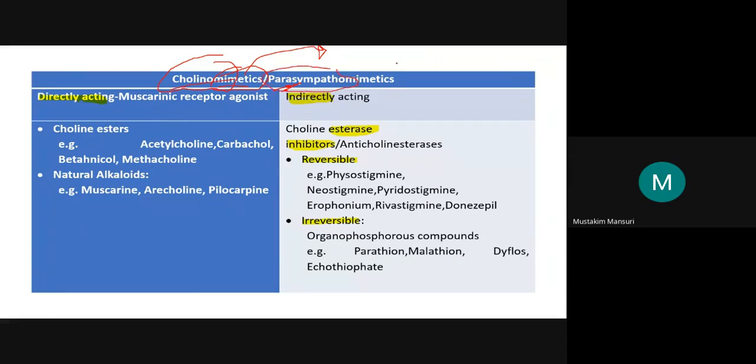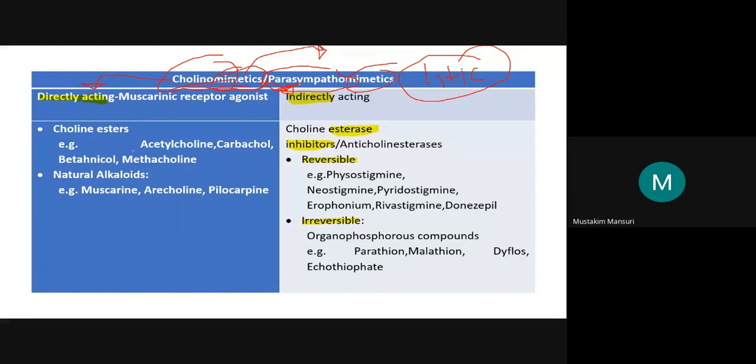When a drug blocks, it is considered a parasympatholytic, which we will discuss later. But here, first we will discuss the mimetic agents. There will be two categories: either directly acting or indirectly acting.